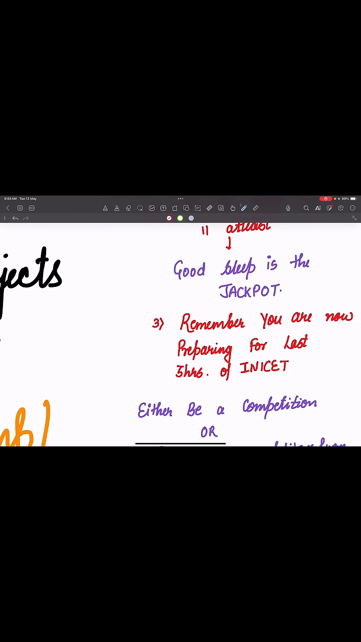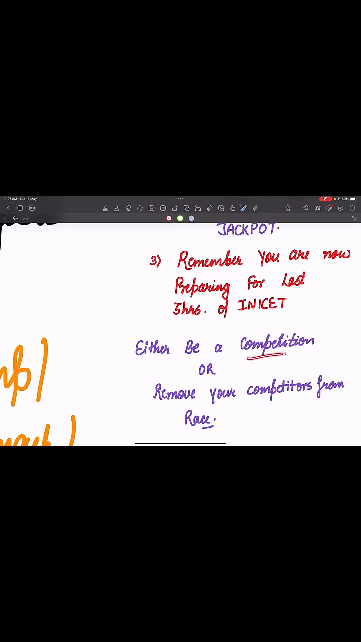Now please remember, you are now preparing for the last 3 hours to either be in the competition or remove your competitors from the race. Anyhow, आप ही का फायदा हो रहा है. INS set जिसका निकल जाएगा, that will be removed from the competition.